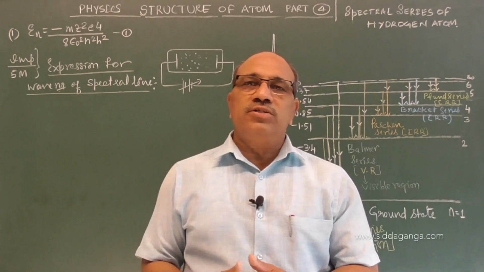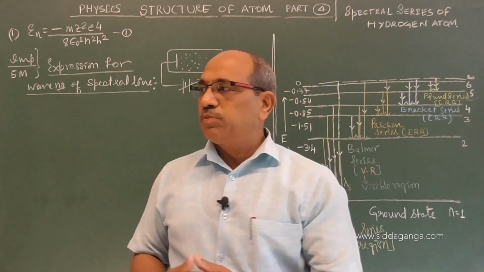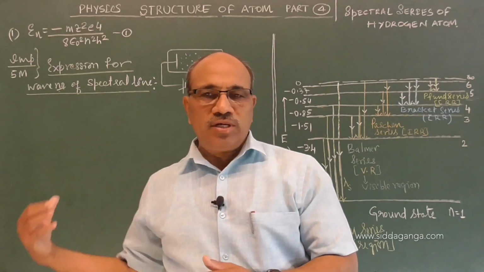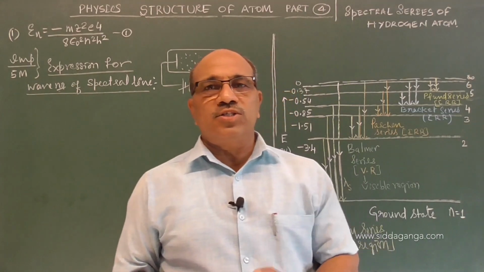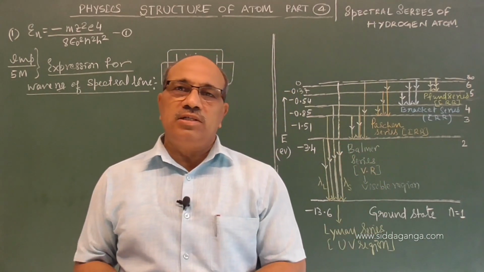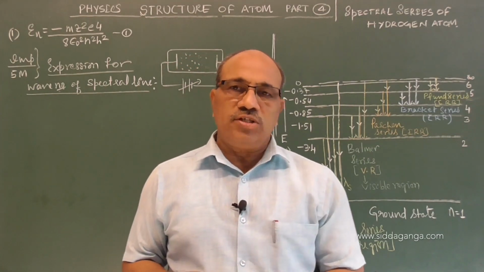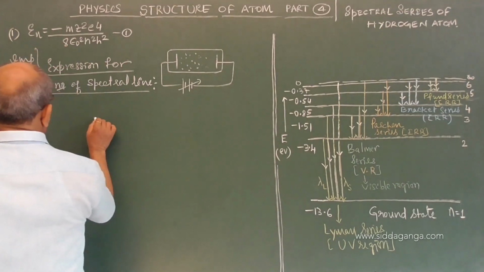And the second part is the spectral series of the hydrogen atom, which you already learnt in first PUC chemistry. First, let us understand what wave number means.